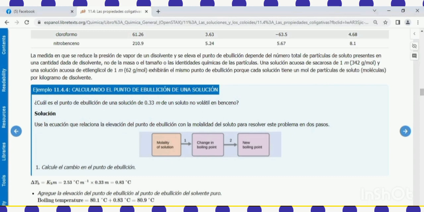Two, add the elevation of the boiling point to the boiling point of the pure solvent, which gives 80.1 degrees centigrade plus 0.58 degrees centigrade. What is the boiling point of the solution? It is 80.7 degrees centigrade.